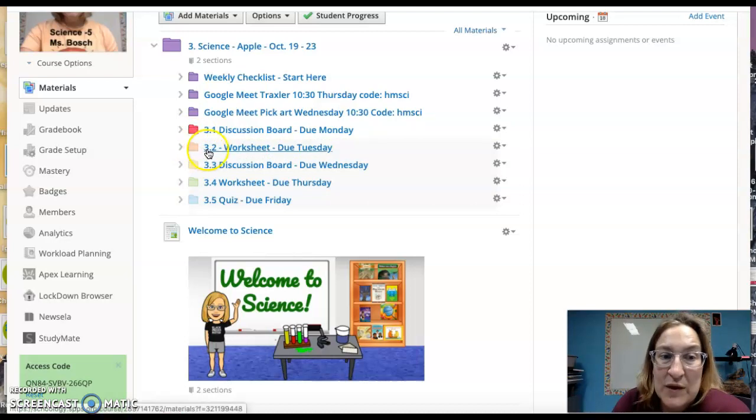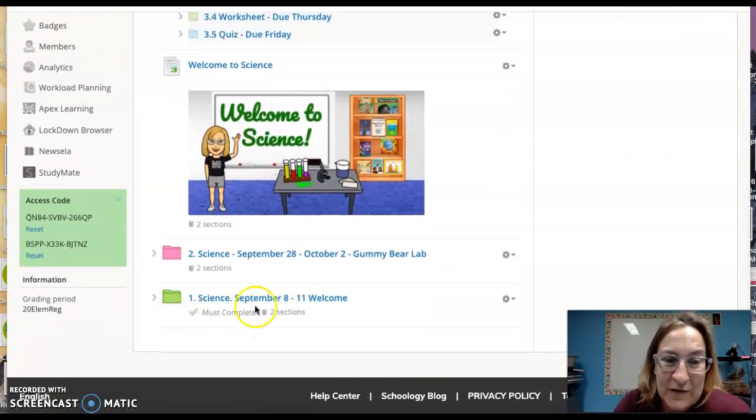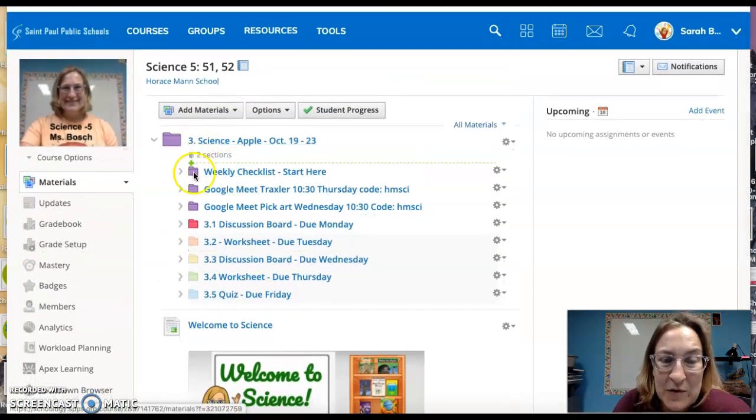Tuesday is 3.2. The 3 means week 3. The .2 means day 2. I'm doing this so it's easier for you to keep track of what assignment. Those silly 4th graders keep doing silly things, and they turn in their work for this week all the way down here at a different week. So I'm hoping these numbers will keep us all organized. Even though 5th grade, you've got this. Those silly 4th graders needed a little more help.